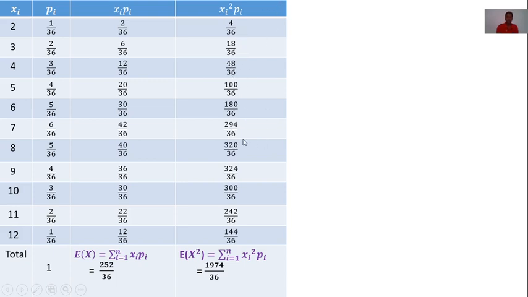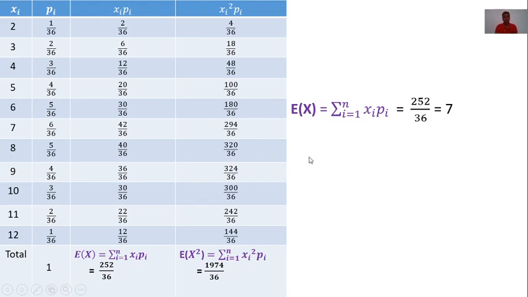Now taking the addition of all these values, we get expectation of x square, and it is E of xi square into pi. Its value is 1974 upon 36. Here we want expectation of x, and its formula is summation of xi into pi.